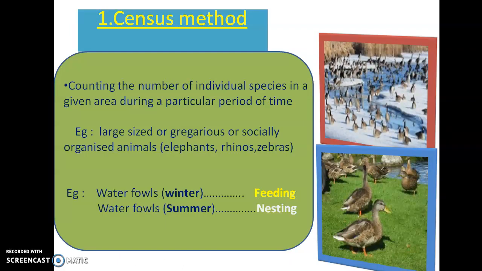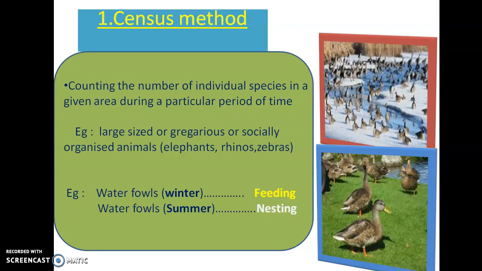Census method. I hope you understood. You all are familiar with this particular term. What is meant by census? We are just counting the number of individuals of a species in a given area during a particular period of time. That is called the census method.